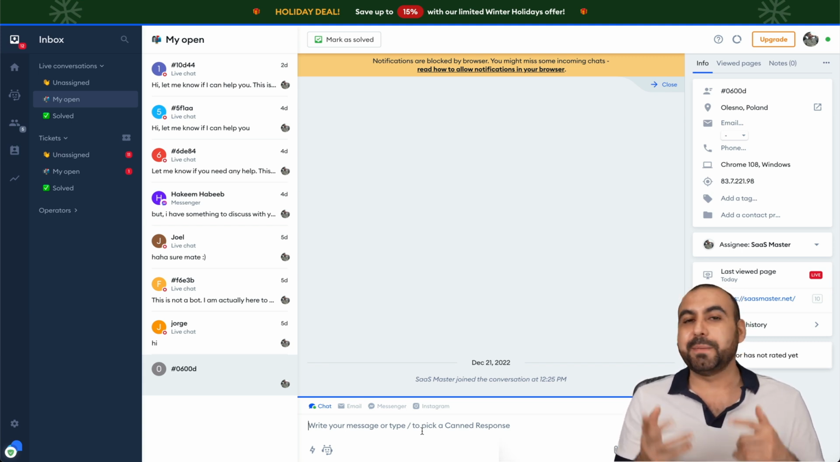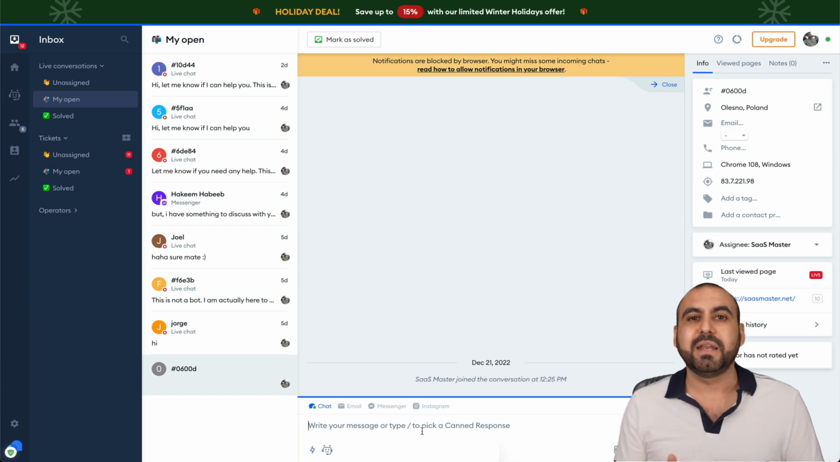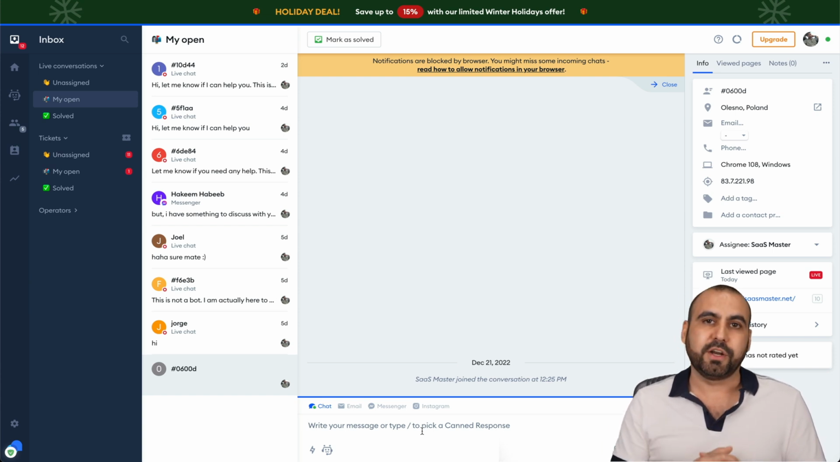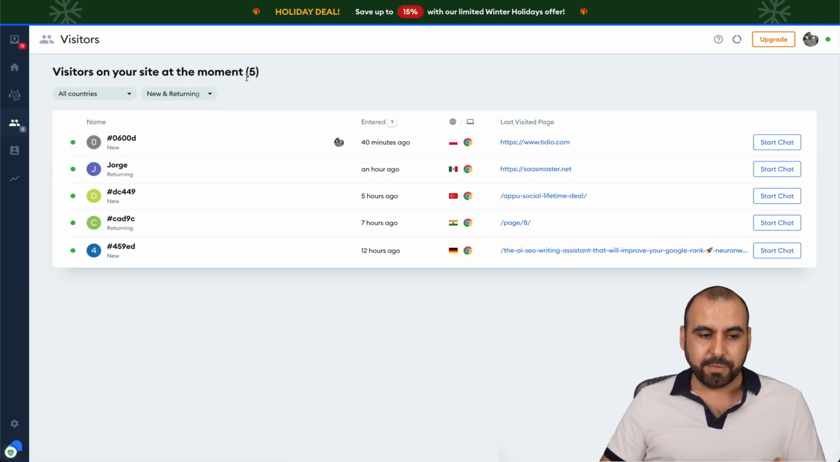So if you have team members, several customer support people, they can start jumping in the chat if the visitors don't trigger the chat themselves. So I really love this feature for the visitors on the site at the moment.